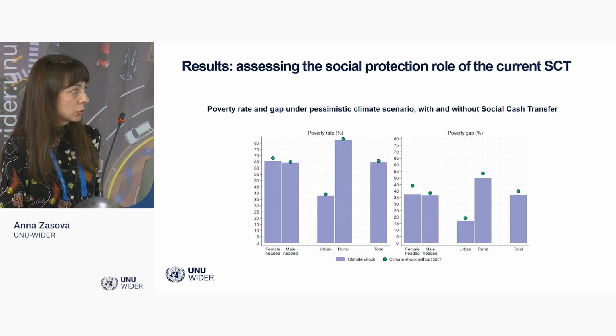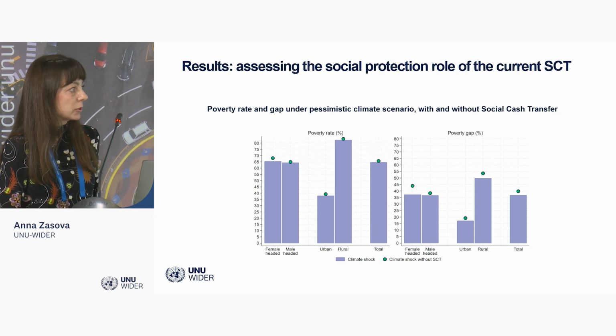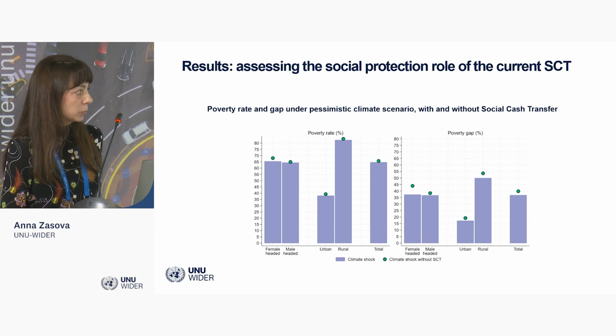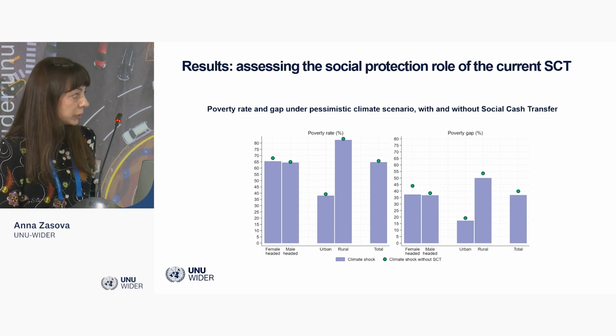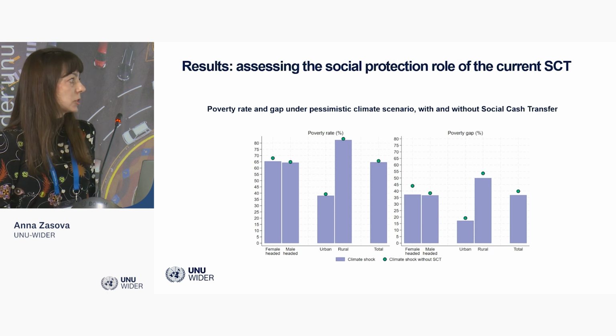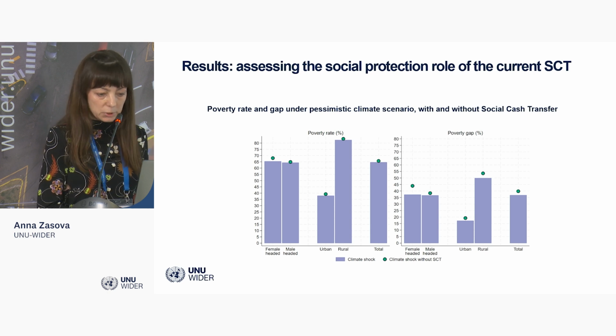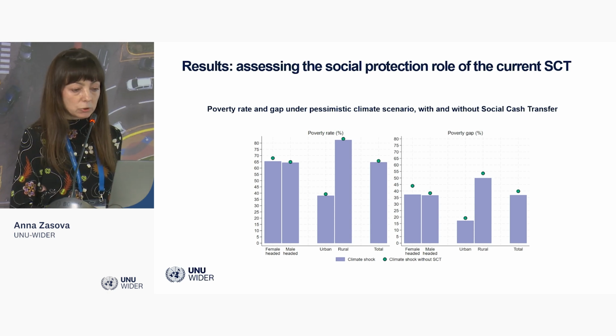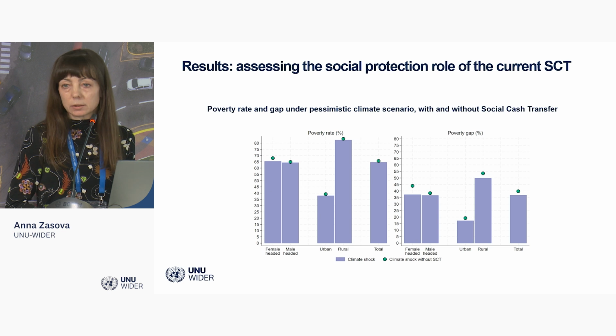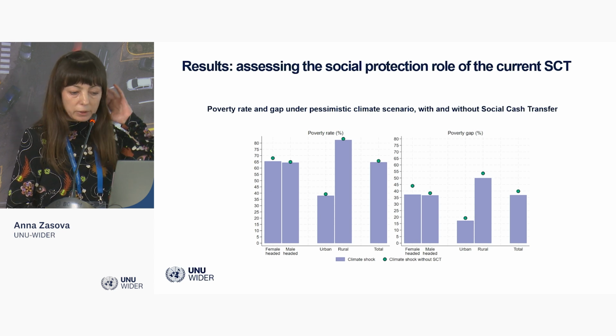We see that the social cash transfer reduces the poverty gap, but what is important is that this mainly comes from female-headed households, which is something we would expect given that this benefit is particularly targeted at this type of households. But we see that male-headed households are also affected by droughts.